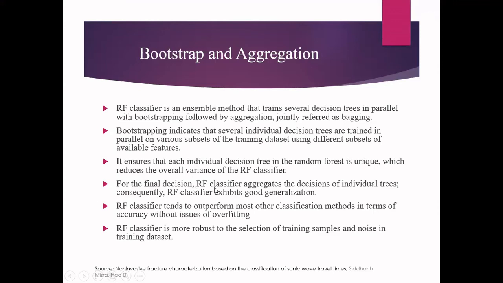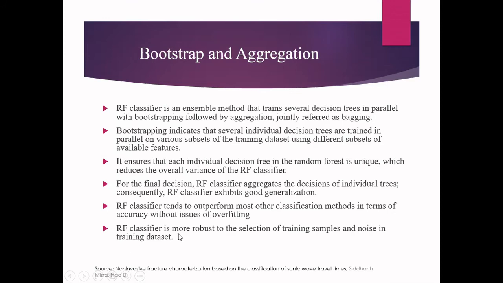And for the final decision, the random forest classifier aggregates the decisions of individual trees, and that gives you good generalization. We will say that the random forest classifier tends to outperform most other classification methods in terms of accuracy, because here we are reducing the overfitting effect. In a decision tree, we have overfitting, but in random forest, we are reducing that.